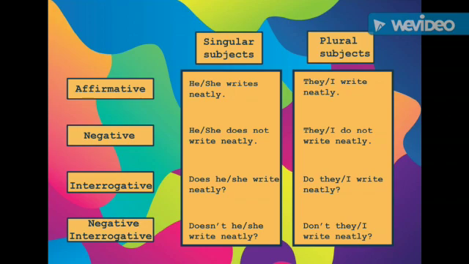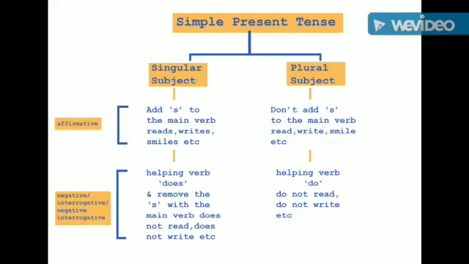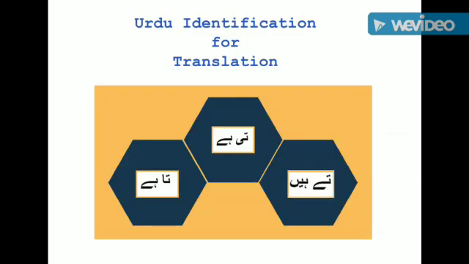The rules have been mentioned here so that you may have a better understanding of whatever has been discussed right now. Moving further, it is important to tell that if we need to translate a sentence of present indefinite, we need to know that in Urdu, sentences should end at ta hai, ti hai, te hain. Means वो खाता है, वो खाती है, वो खाते हैं.